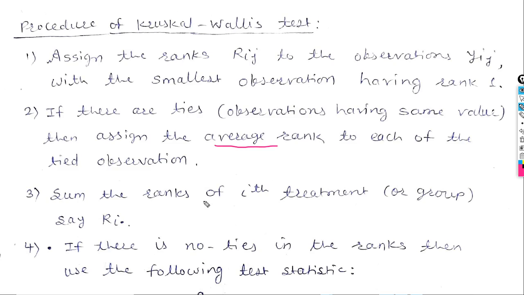Take the sum of the ranks of the ith treatment or group and denote it by Ri dot. R1 dot means the sum of the ranks of the first group. R2 dot means the sum of the ranks of the second group, like this. So find out this Ri dot.